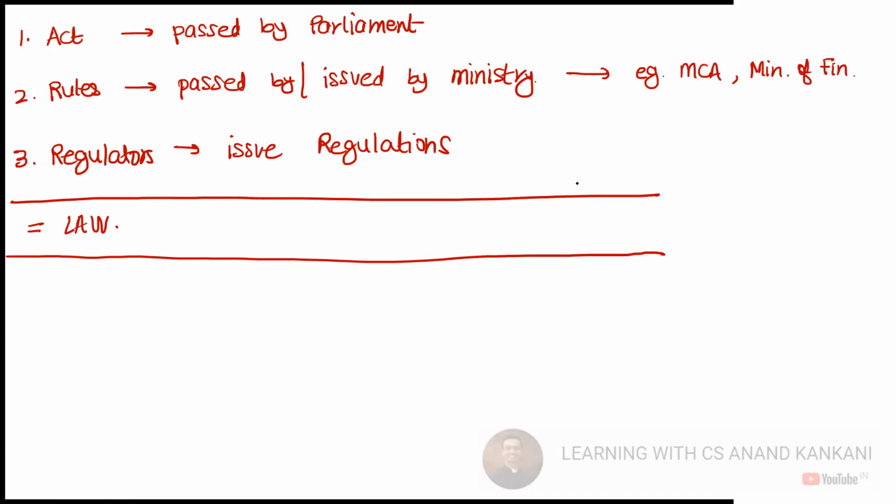You cannot say, I will just comply with the regulations, or I will just comply with the rules, or I will just comply with the act. The answer is no. You'll have to comply with all the three, right? So all three need to be complied with. I'll write it here. All three need to be complied with.